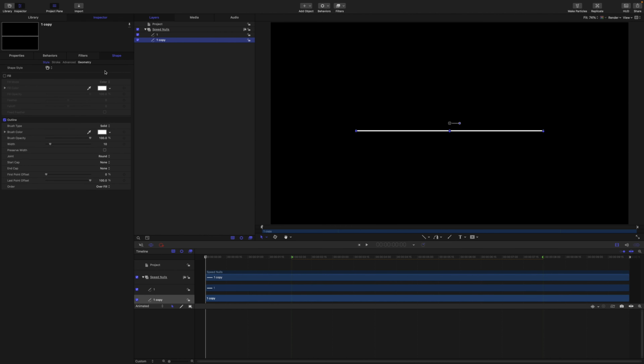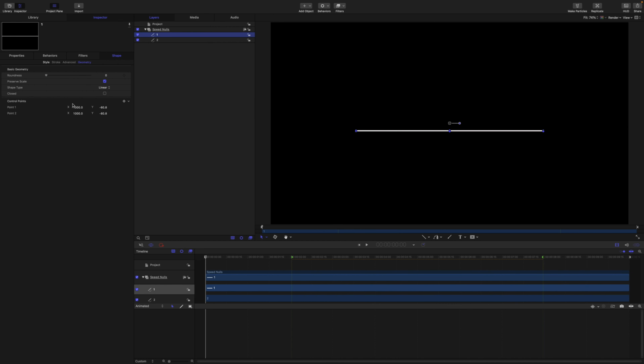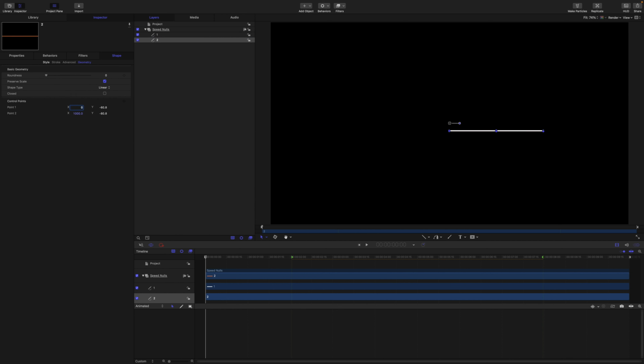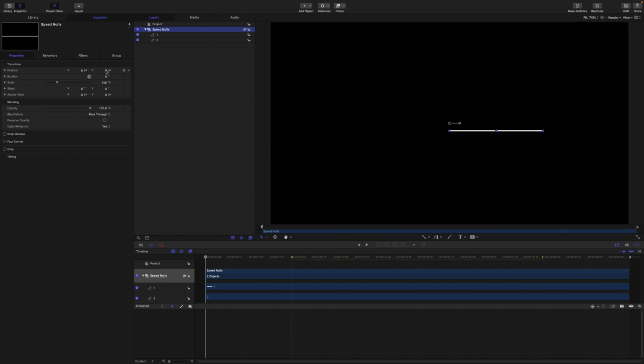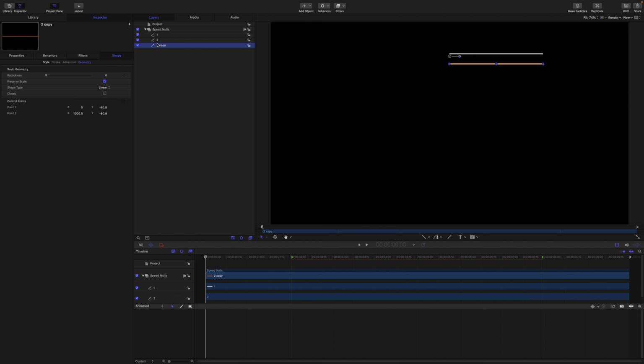I'm going to duplicate the line, name it number 2, give it a different color. We're using nulls here, so a different color helps to see what's happening. I'll set the location of point 1 to 0 and leave point 2 at 1000. Then I'll move the group up in the project and move number 2 below number 1 so that we can tell it apart. Now I'll duplicate number 2, name it number 3, and give it a new color. Then drop it down so that we can see it.